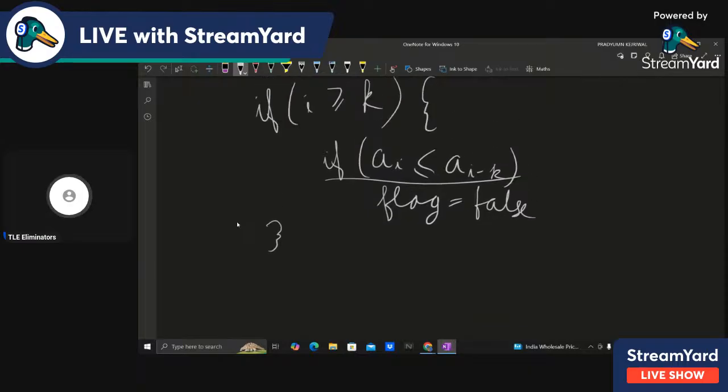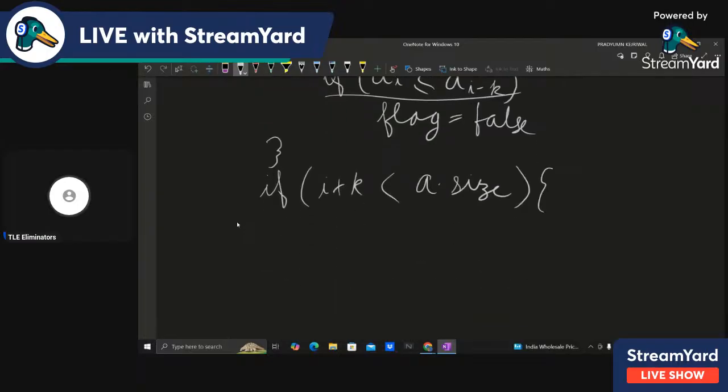And for a[i plus k], I'm writing that if i plus k is less than a.size, then I have to check that if a[i] is less than or equal to a[i plus k], then flag equals false.